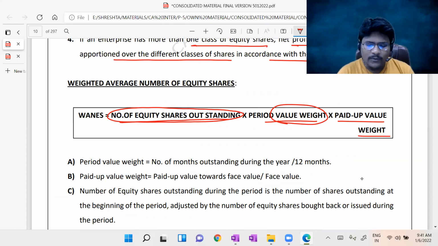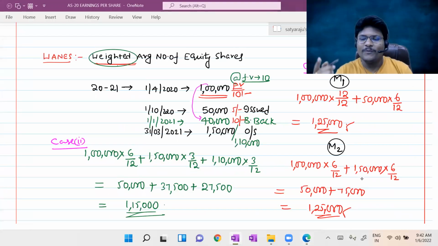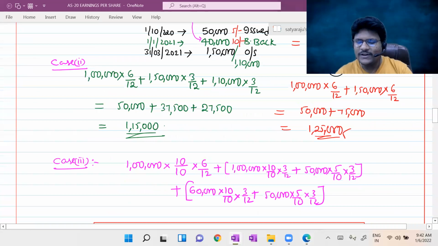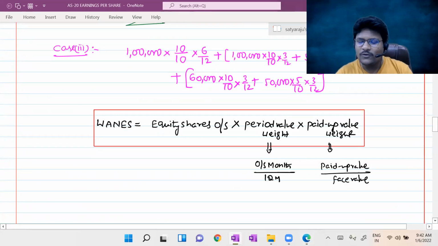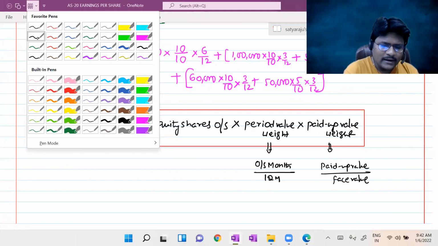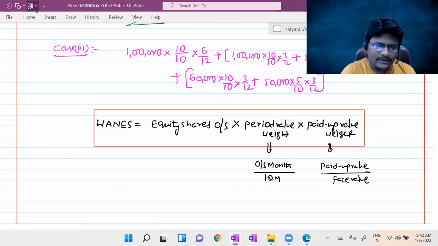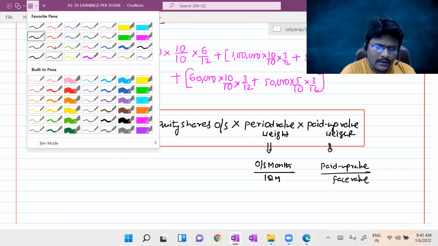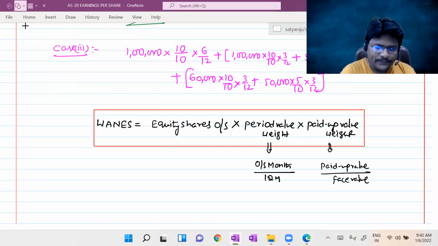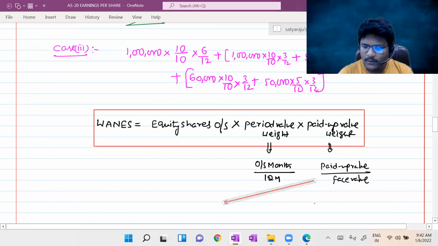Okay, so the same formula given, period value weight is equal to number of months outstanding during the year divided by 12 months. So before seeing the paid up value weight formula, I'll give one more scenario for better understanding of the paid up value weight. So just here we write paid up value weight is equal to paid up value divided by face value, right? So I'll give another scenario, another case for better understanding. Consider it. What I'm telling, paid up value weight. Consider it, guys.